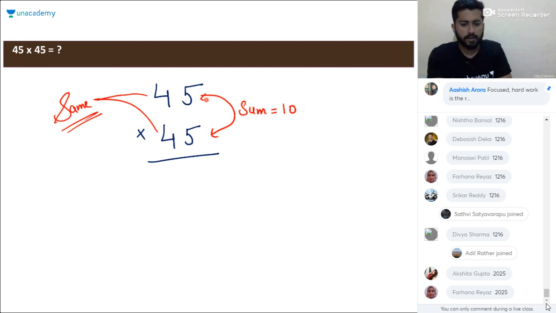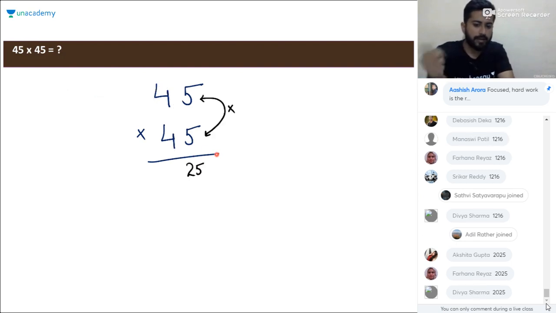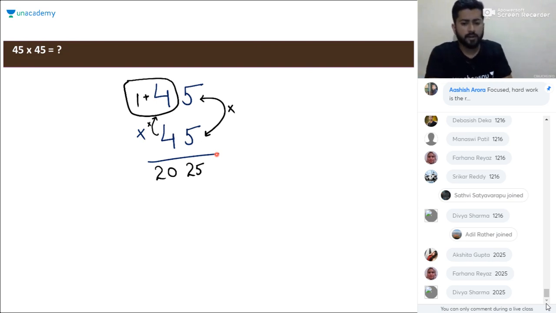And if they are asking for the square, the unit digit and the tens digit of the remaining numbers will also be the same. So it will be 5 into 5, 25, and this will be 4 into 5, adding 1 in it, it will be 4 into 5, that is 20. So just go for it.